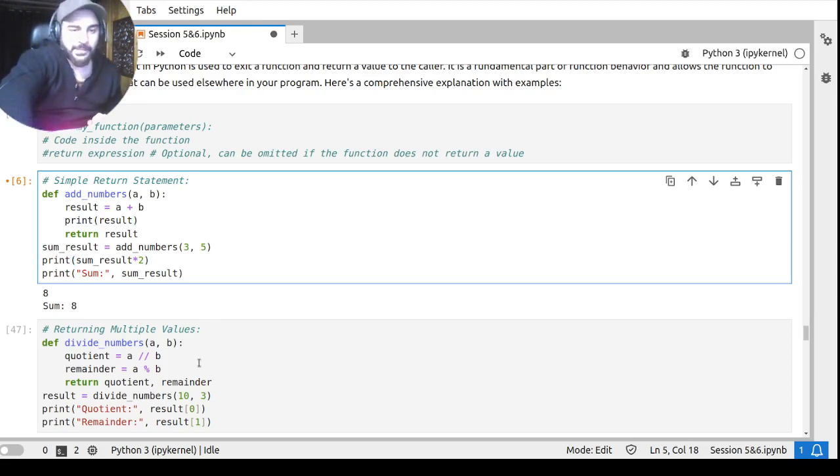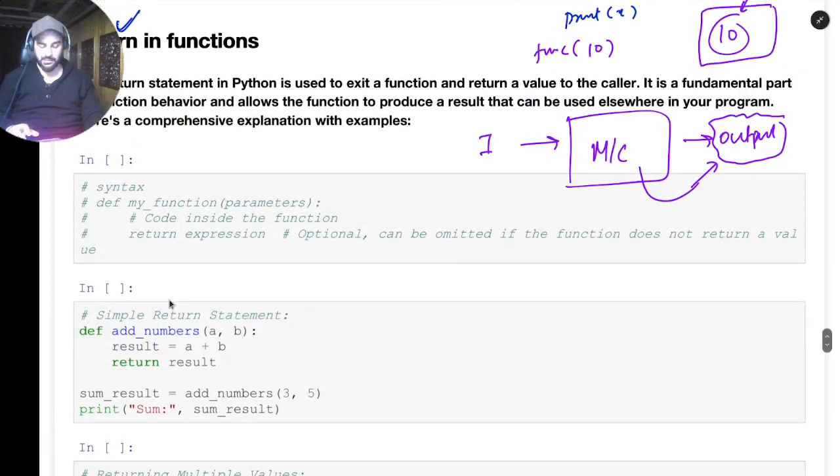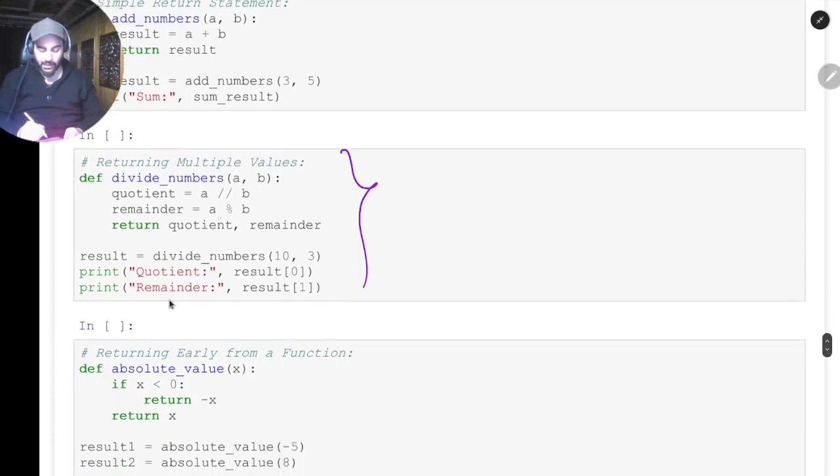Similarly, we can return multiple values as well. Python is, I think, the only language among the most famous languages which gives you the power to return multiple results. Here we have numbers a and b, and we want to compute the quotient and the remainder. Python gives you the versatility to just give both of these as output. So I have the quotient and the remainder as the result, and when I call this function, it will give this result.